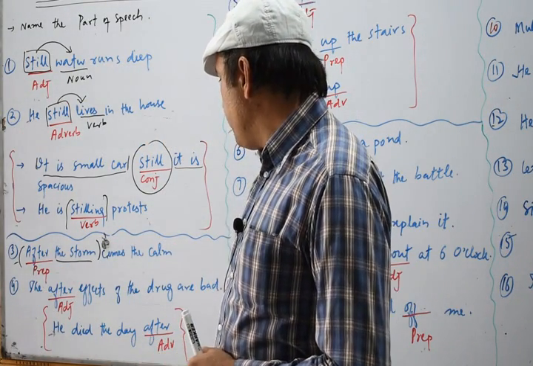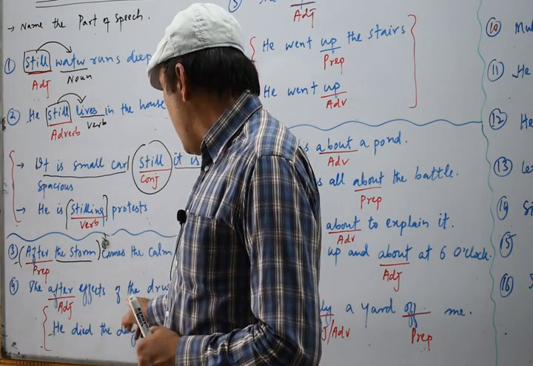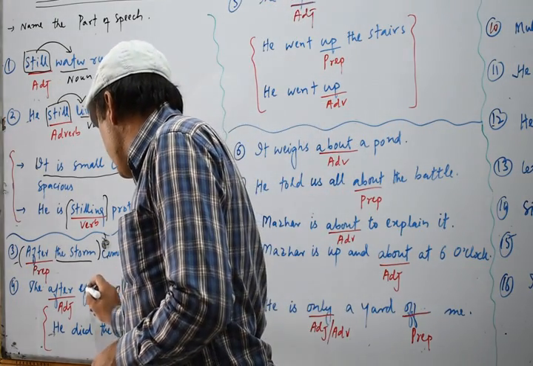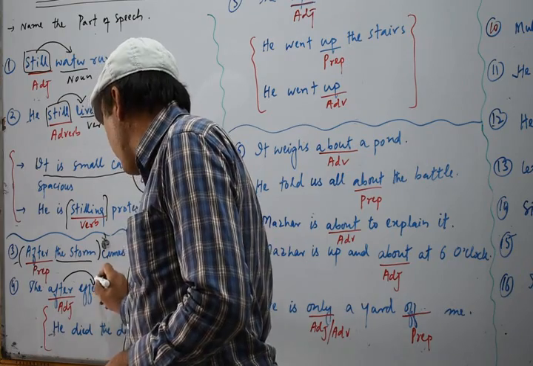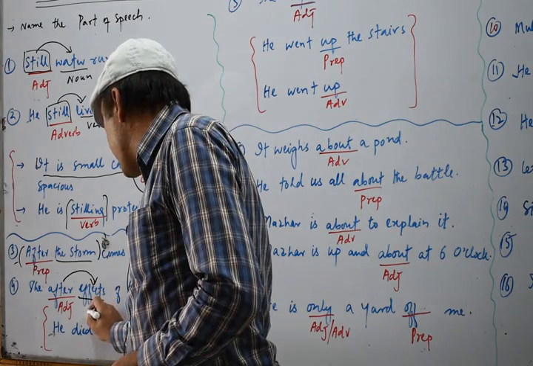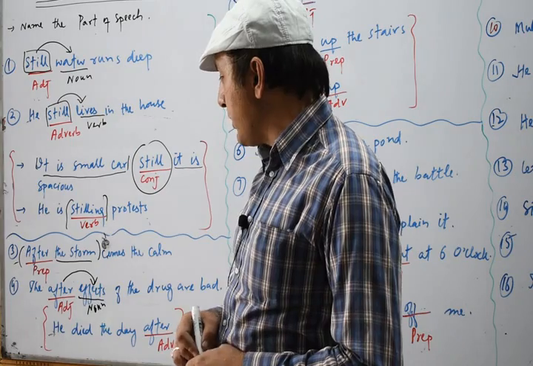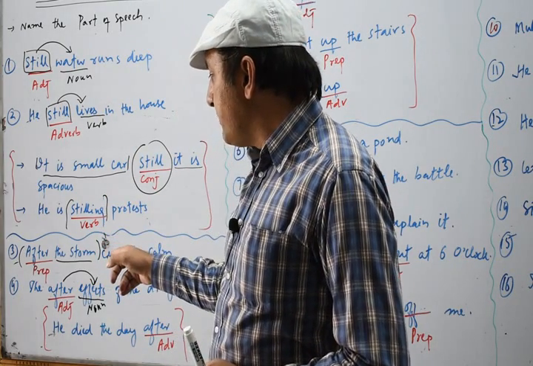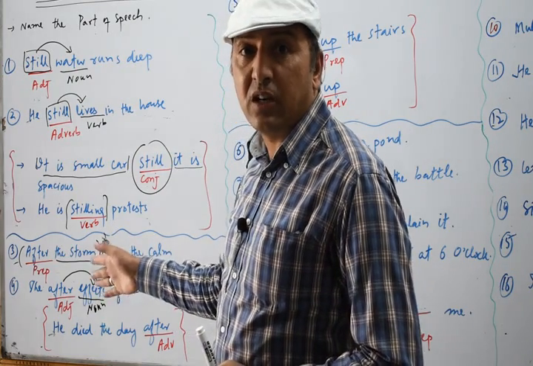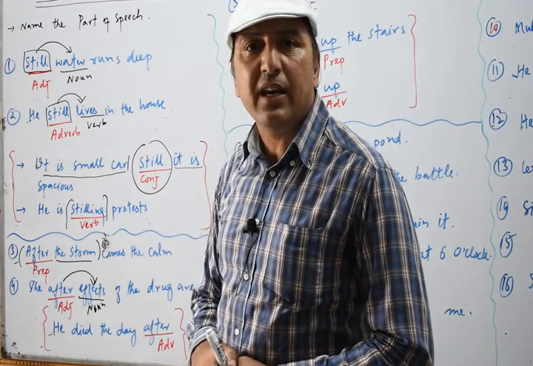Now you see in the second sentence we have, the after effects of the drug are bad. The after effects. Now you see here we have after, which modifies, which describes what? This noun, effects. This effects is basically a noun. So this word after tells us about effects, which is a noun. So any word which tells us about a noun, you know, that is known as an adjective. So here this after is working as an adjective.